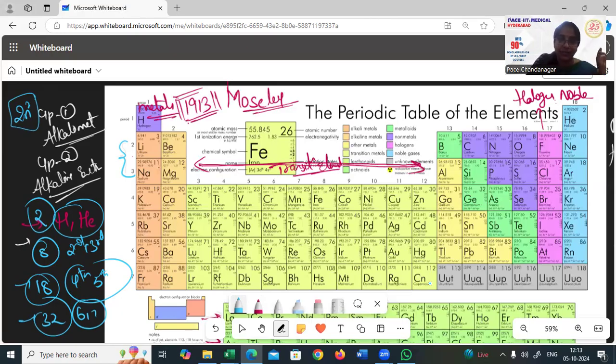Now, these are the numbers given. Now, how is that, ma'am? Numbers are being shown. That is just looking like a rectangular box. But why are fourth and fifth having 18 elements and sixth and seventh having 32 elements? This is the reason.